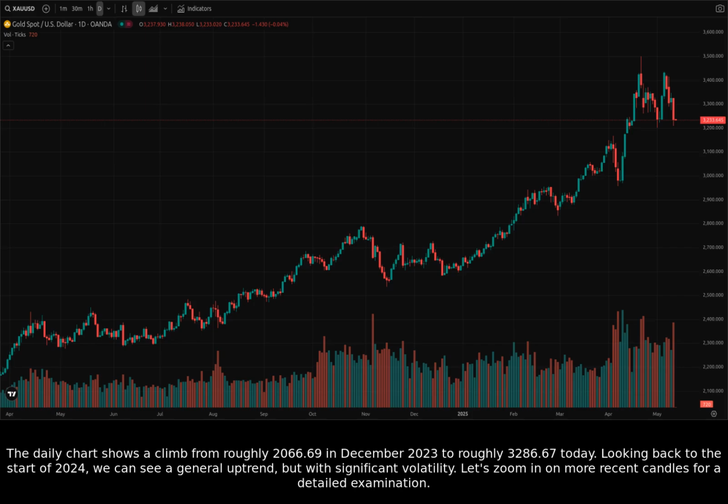The daily chart shows a climb from roughly 2066.69 in December 2023 to roughly 3,286.67 today. Looking back to the start of 2024, we can see a general uptrend, but with significant volatility. Let's zoom in on more recent candles for a detailed examination.